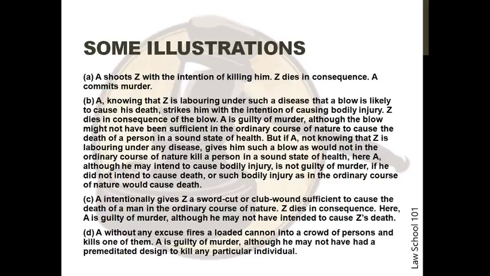In the next situation, A intentionally gives Z a sword cut or a club wound sufficient to cause the death of a man in the ordinary course of nature. Z dies in consequence. Here, A is guilty of murder, although he may not have intended to cause Z's death. In the next situation, A, without any excuse, fires a loaded cannon into a crowd of persons and kills one of them. A is guilty of murder, although he may not have a premeditated design to kill any particular individual.